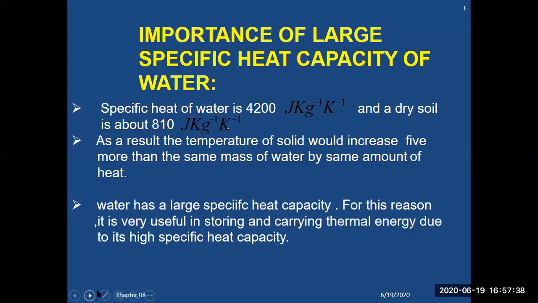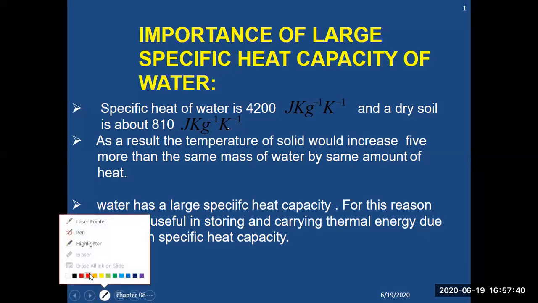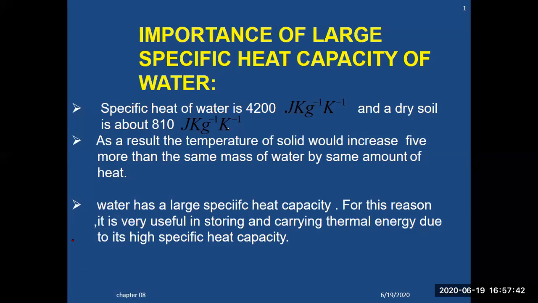Then we proceeded to the calculation, and after calculating, we learned about the mass of a body and changes in temperature of a body, and then we discussed the factors which affect the specific heat of a substance. Now we are with the importance of the large specific heat capacity of water. We will see that this property of large specific heat of water plays a very important role in our life.